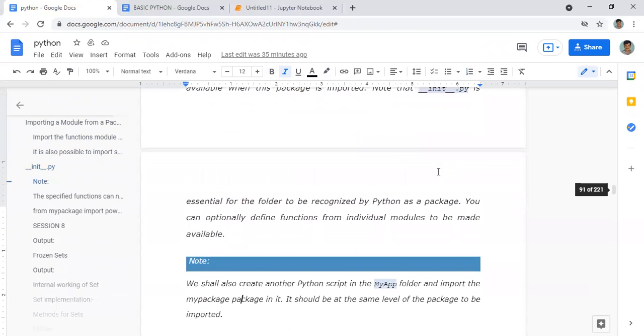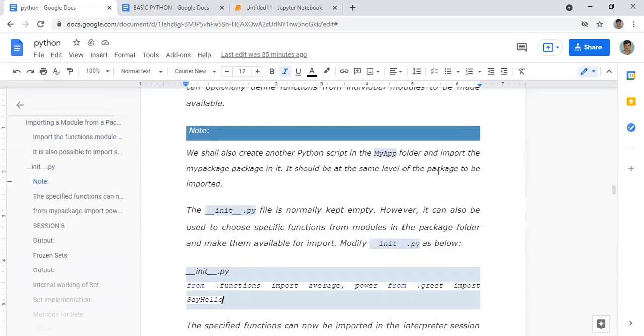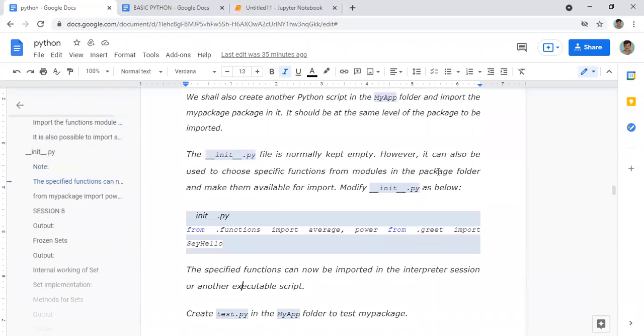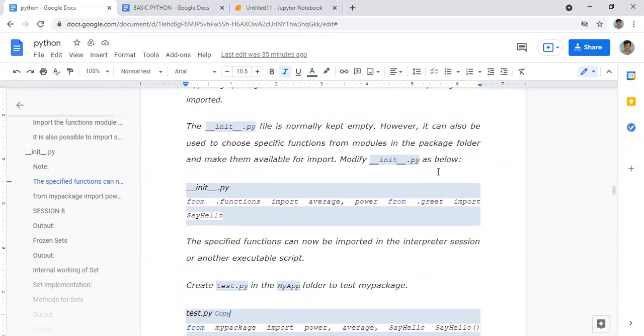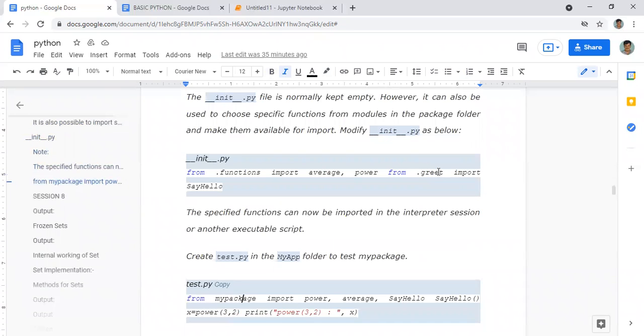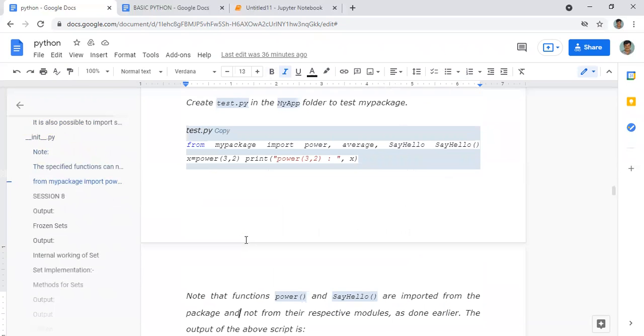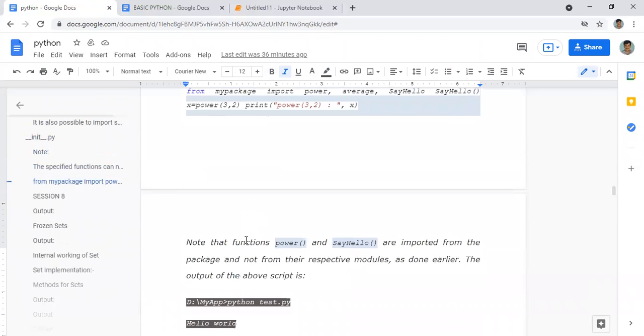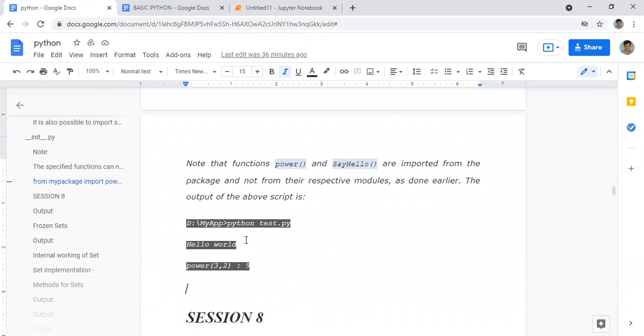Now, you can create many other modules under this one, but always this __init__.py should be there. Now you can see here this is a test.